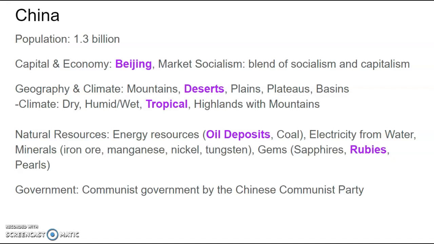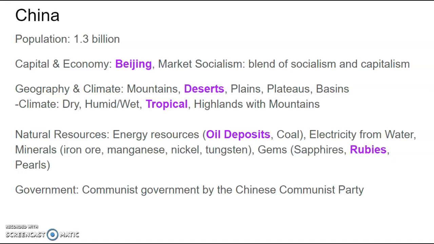Geography, physical features includes mountains, deserts, plains, plateaus, and basins. And because it's such a large country that ranges in location, the climate itself can be dry. It can also be a place that's humid or wet, tropical, or highlands with mountains. Depends on the area that you're located in.